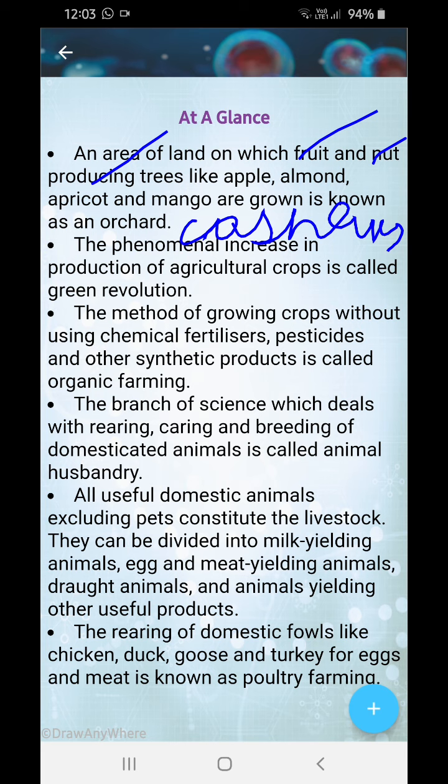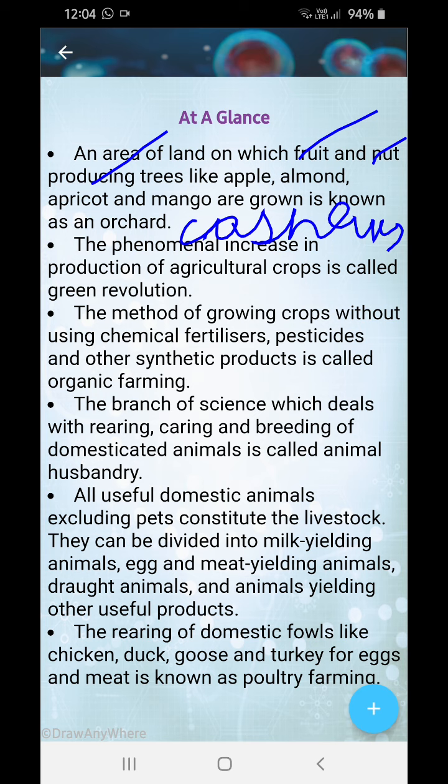So the phenomenal increase in the production of agricultural crops is known as the green revolution. Phenomenal increase means rapid growth. That means they come at regular intervals of time, not in every year.